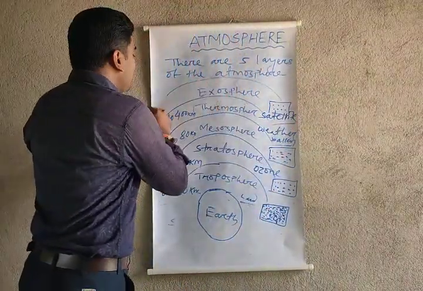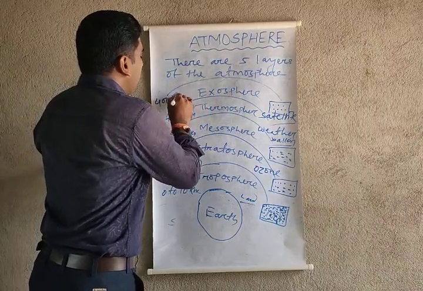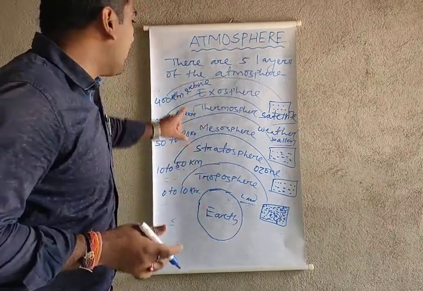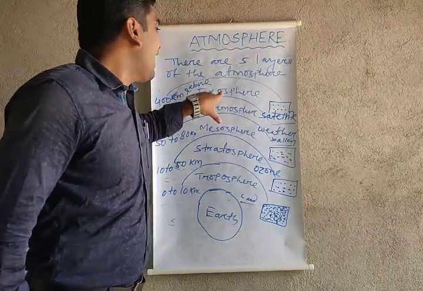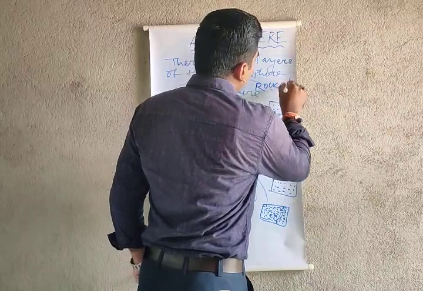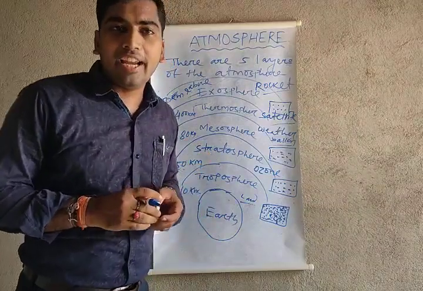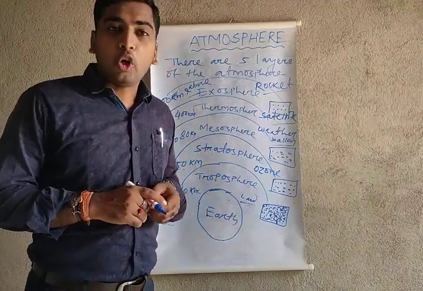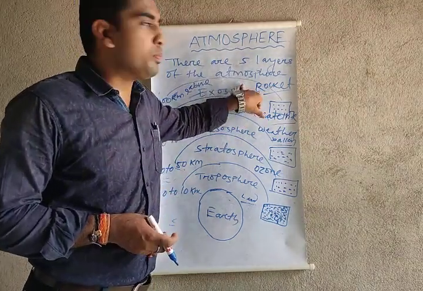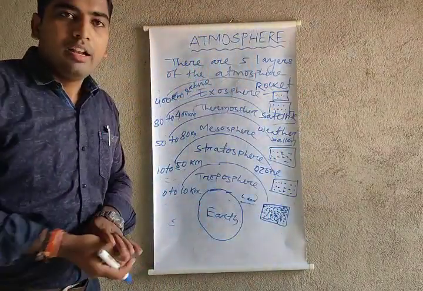The last sphere is known as the exosphere. The exosphere begins at 400 kilometers and above. In the exosphere, a large number of rockets travel. You know about rockets: when we send a missile or a rocket to the Moon, Mars, etc., it goes through the exosphere, where only a small amount of air is available.